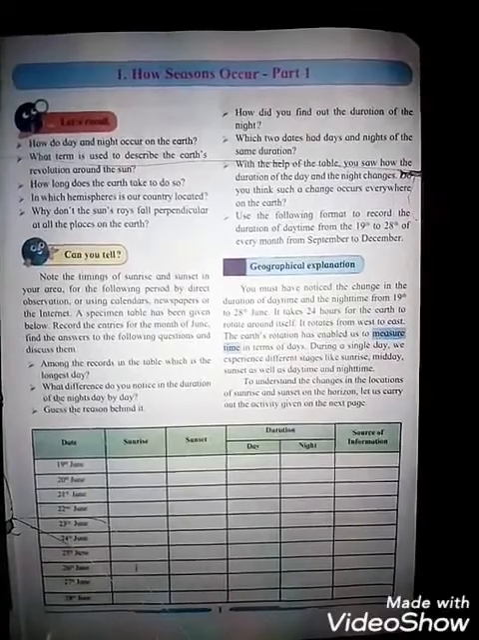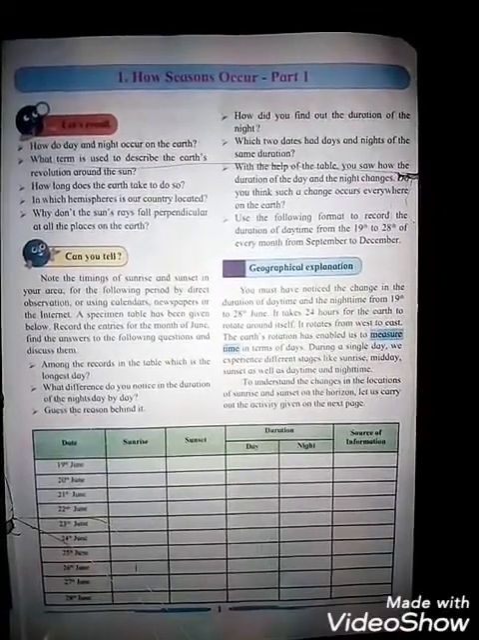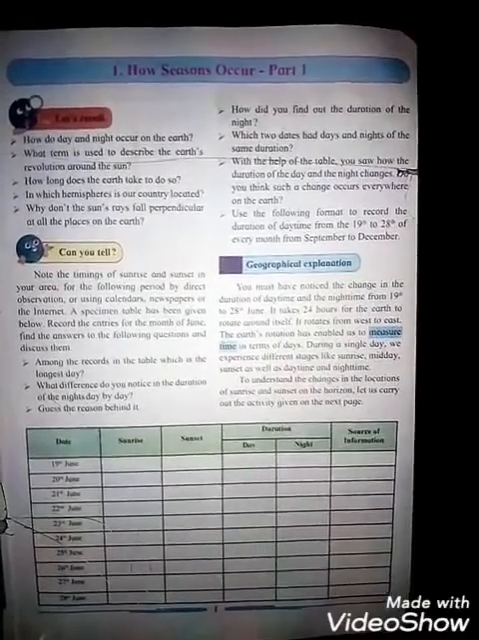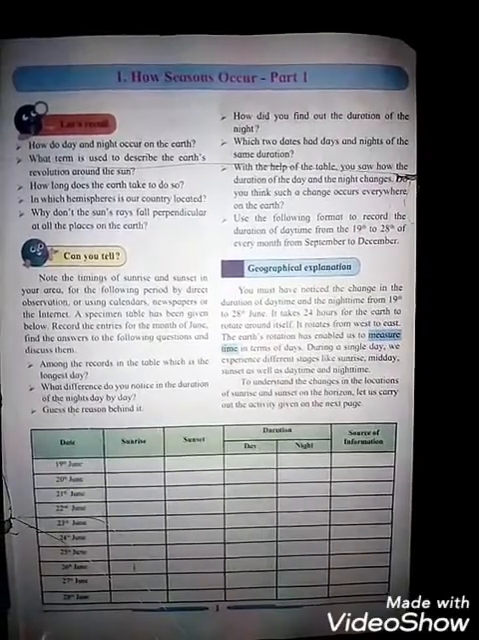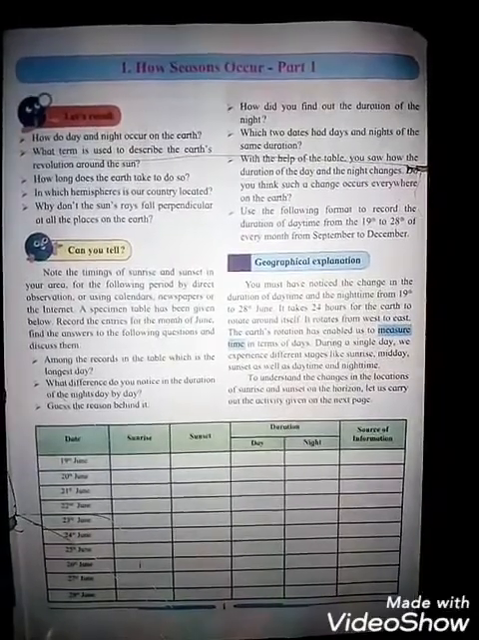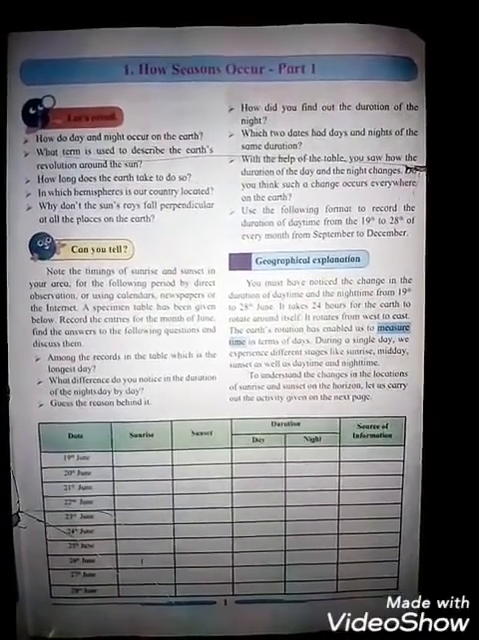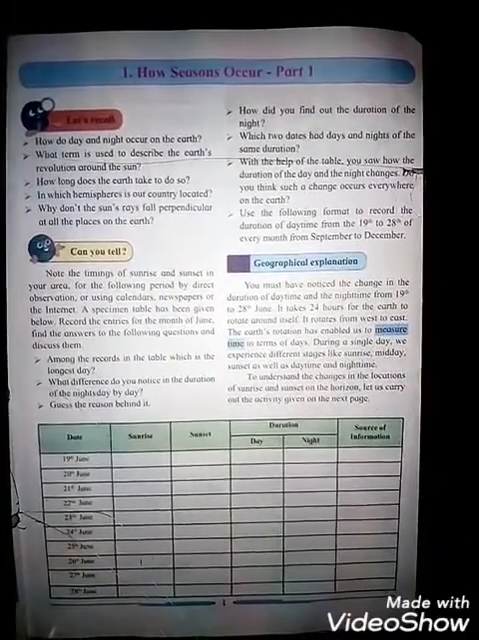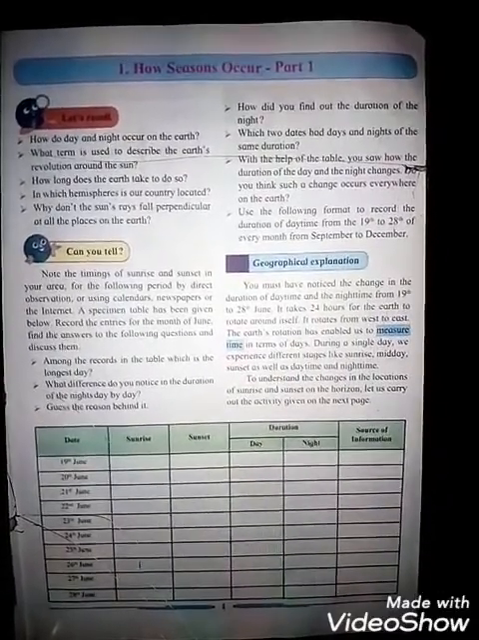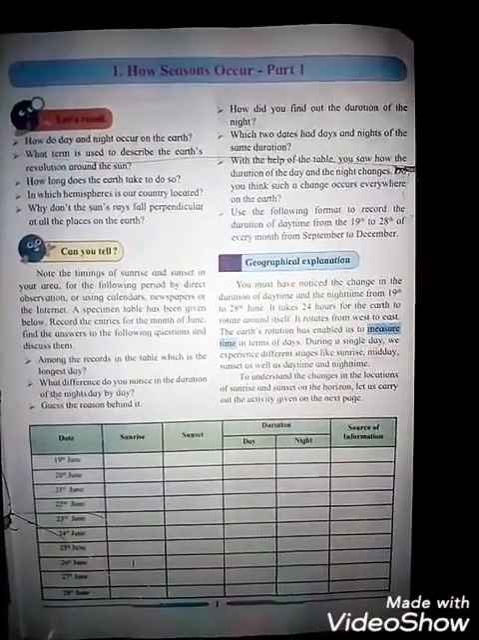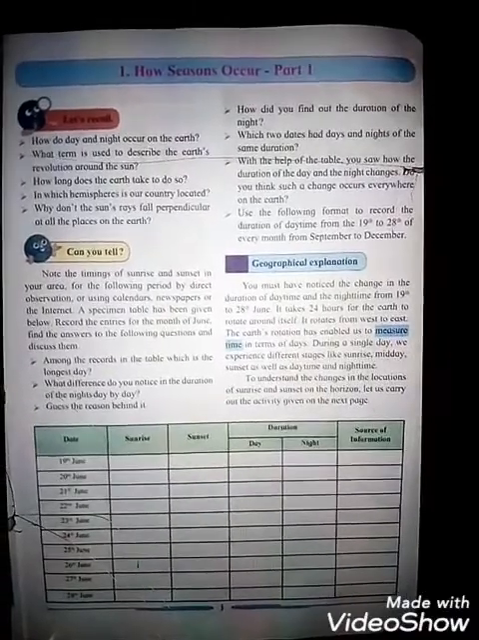Why don't the sun rays fall perpendicular at all the places on the earth? The earth's axis is tilted. Axis means what, students? An imaginary line about which a body rotates. Because the earth's axis is tilted and due to the curvature of the earth, meaning the earth is spherical in shape, the sun rays do not fall perpendicular at all the places on the earth.